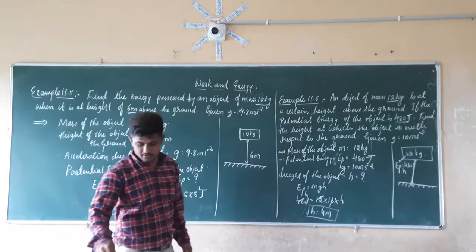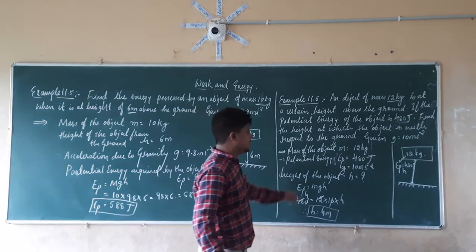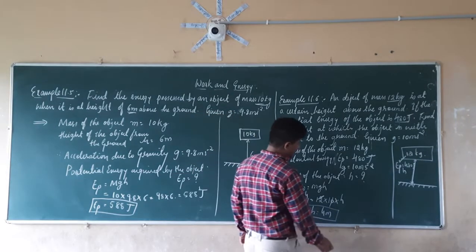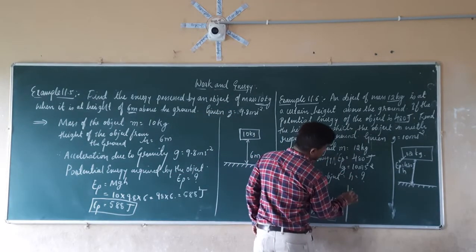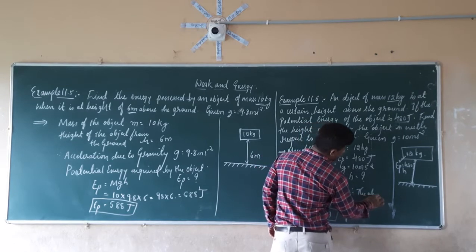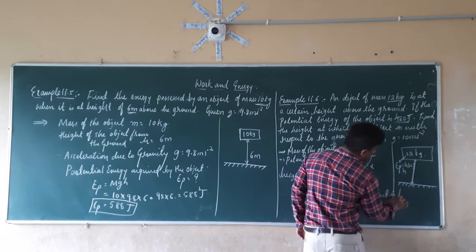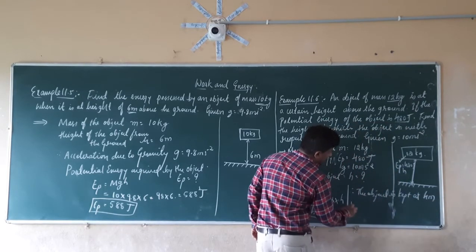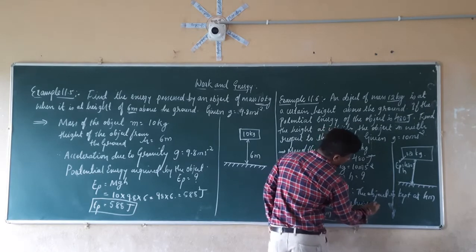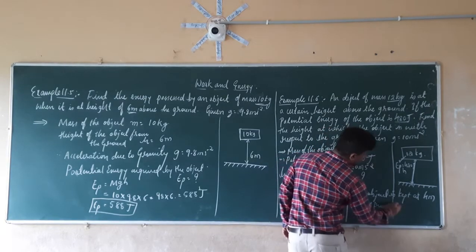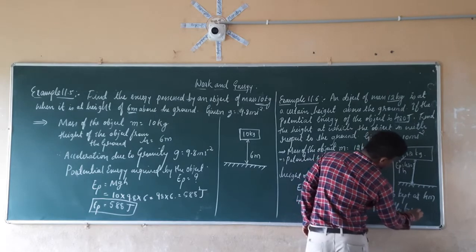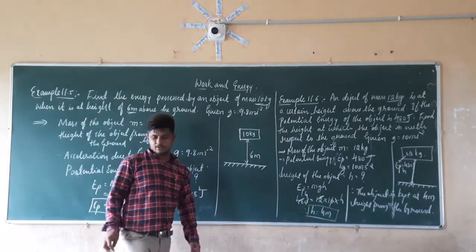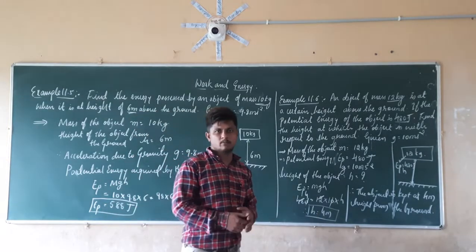h is equal to how much? It is equal to 4 meters. Since everything is given in meter per second square, the height will be equal to 4 meters. Therefore, the object is kept at 4 meter height from the ground. So this is the answer for example number 11.6.